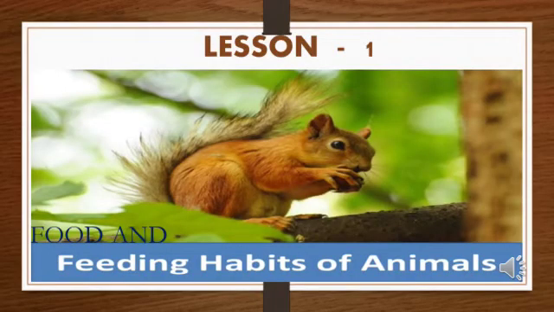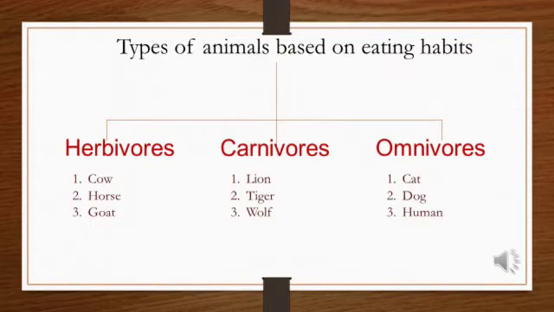In this tutorial, we are again going to continue our first chapter, that is food and feeding habits of animals. In our previous tutorial, we had discussed the types of animals based on their eating habits. We can classify them as herbivores, carnivores and omnivores. Herbivores are those animals that eat only plants, or plant eaters, like cow, horse, goat.